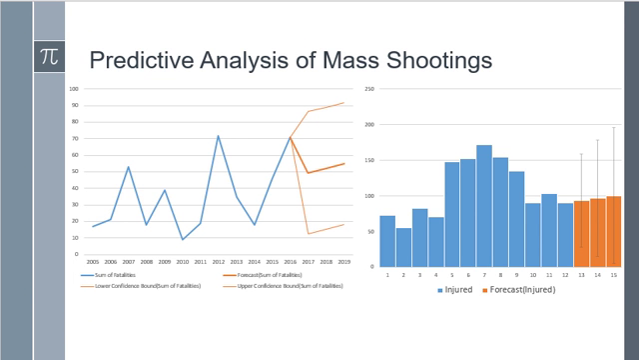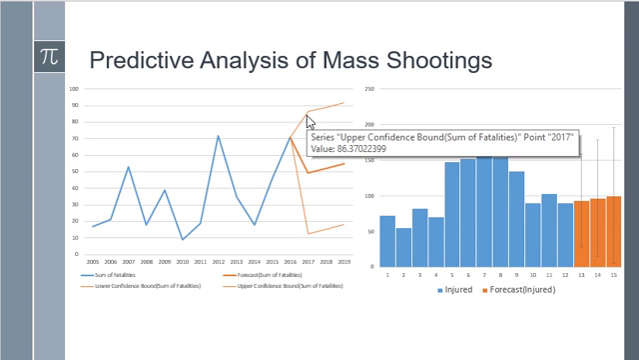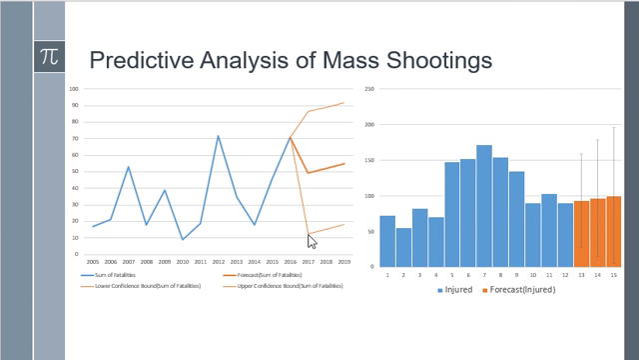While forecasting, we identified that the sum of fatalities and injured due to mass shootings are both in an increasing pattern. Here we can see the predicted value of 49, whereas the upper confidence level is 86 and the lower confidence level is 12. We can also see the injured forecasting.